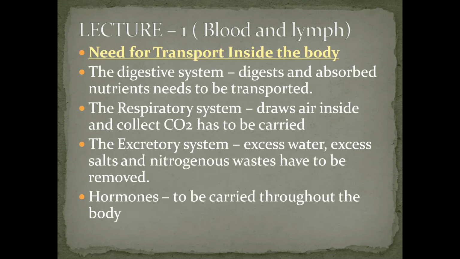Now, what is the part of the excretory system? All the extra water, excess salt, and nitrogenous waste such as urea have to be removed from the different parts and sent to the excretory system to be thrown out of the body. Hormones are also connected. How? They are secreted by the endocrine system. Now, let me brief you on the endocrine.